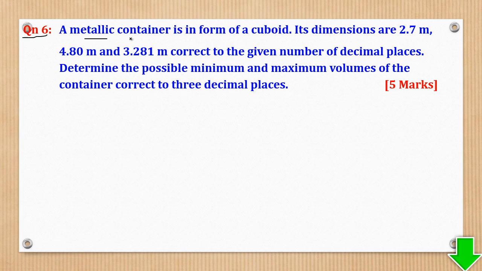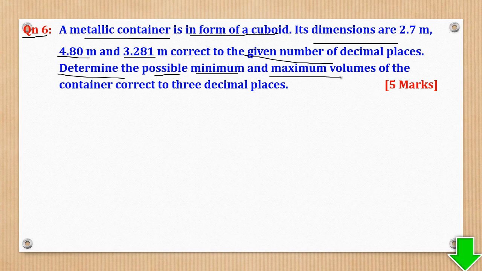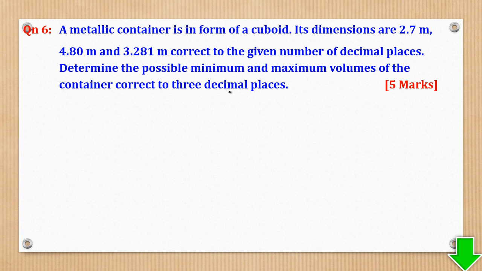Then question 6 says a metallic can is in the form of a cuboid. Its dimensions are 2.7, 4.80, and 3.281, correct to the given number of decimal places. Determine the possible minimum and maximum values of the container correct to 3 decimal places.